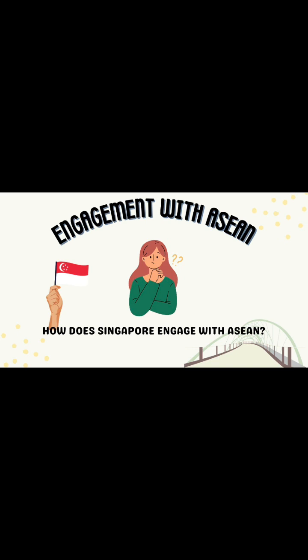So how does Singapore engage with ASEAN? As one of the founding members, there are many aspects that Singapore has done, including political, economic, and social. Moreover, Singapore actively participates in ASEAN meetings, summits, and initiatives in order to promote regional stability, economic integration, and community building with ASEAN as well. These are some aspects that Singapore has applied to help other countries, and also as a member in ASEAN as well.